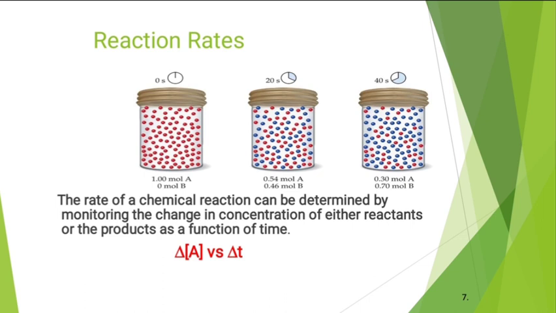So it is the change in concentration of A with respect to change in time, as shown in this diagram. This is the reaction rate: simply, rate represents the change of concentration with respect to time.